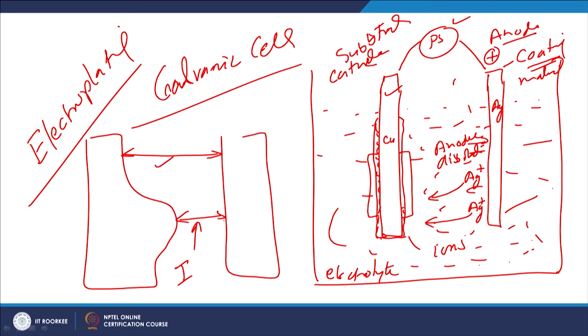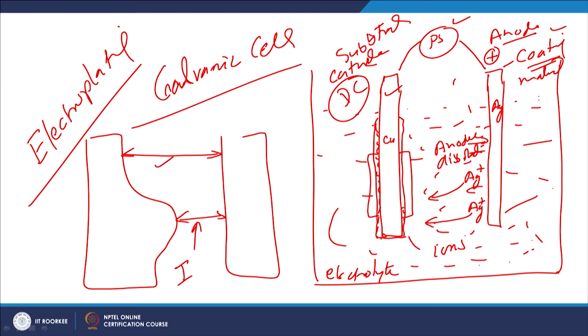So, here the rate of deposition will be different at the different zones as per the spacing between the cathode and the anode. So, we can say this process uses DC power, where the positive terminal will be connected to the material to be coated and the negative terminal will be connected to the substrate.